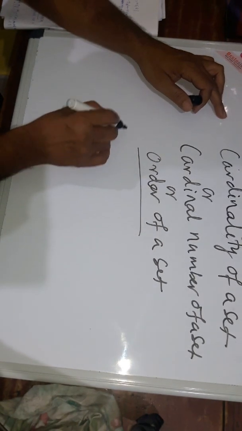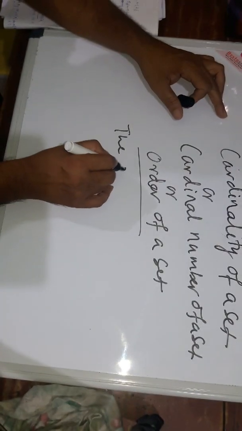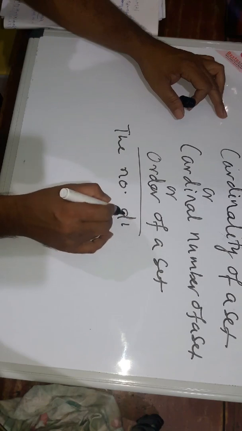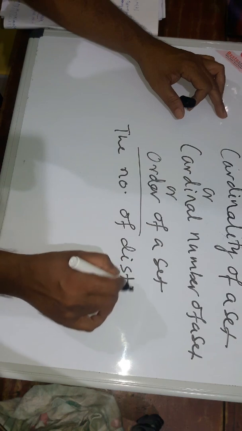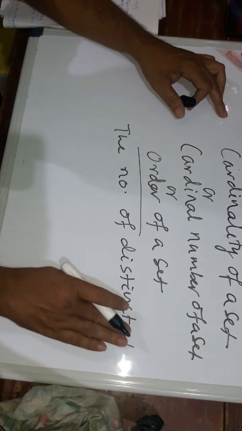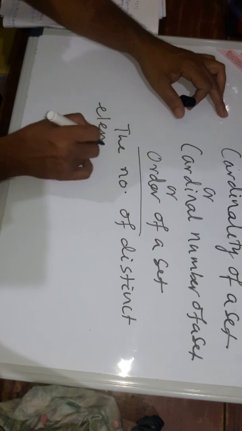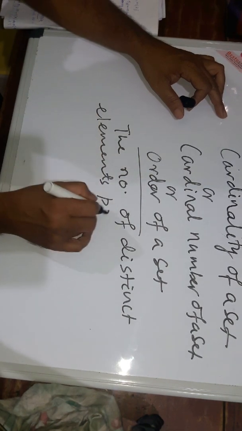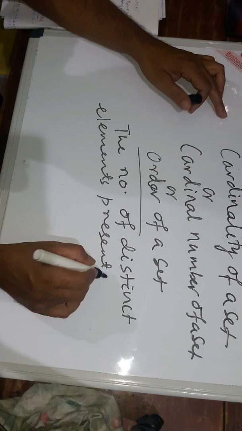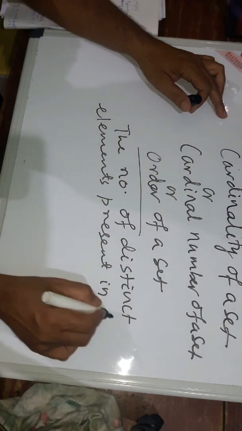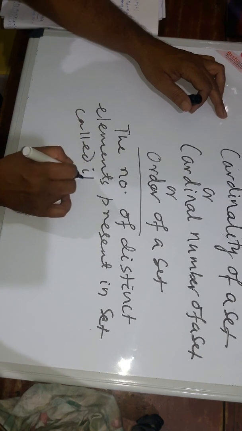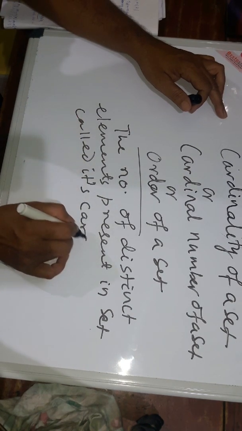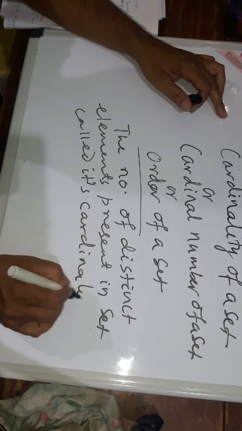The number of distinct elements present in a set is called its cardinality, or order.